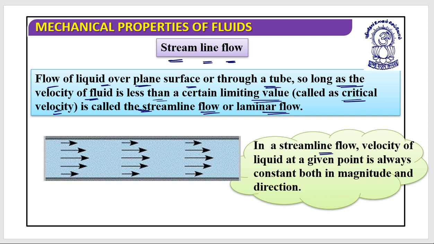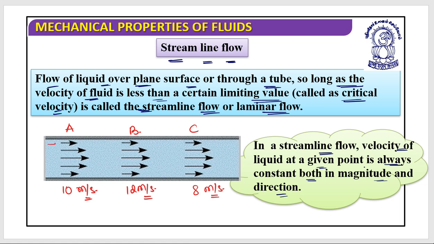In a streamline flow, the velocity of the liquid at a given point is always constant, both in magnitude and direction. Let's suppose this is the cross sectional view of a tube, and let's denote three positions as A, B and C. At position A, all the fluid has a velocity of 10 meters per second. At position B, let's suppose the speed is 12 meters per second, and at point C the speed is 8 meters per second.